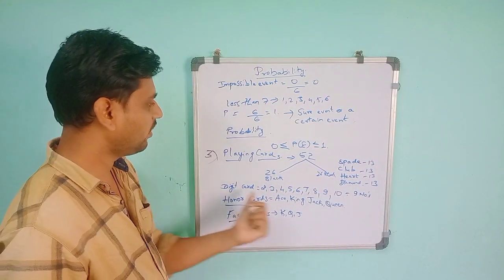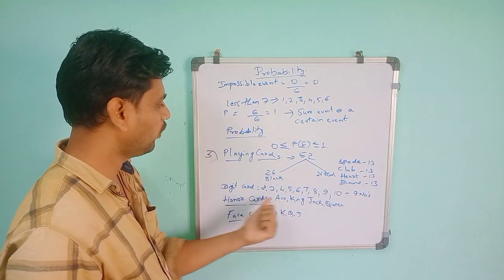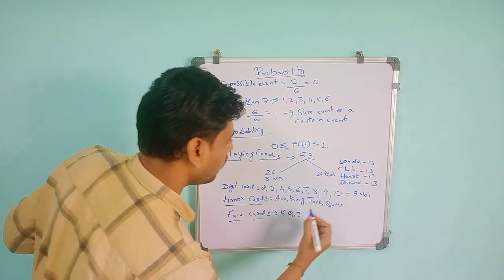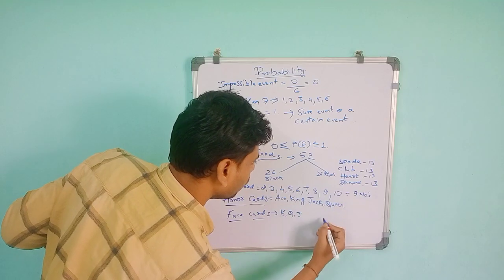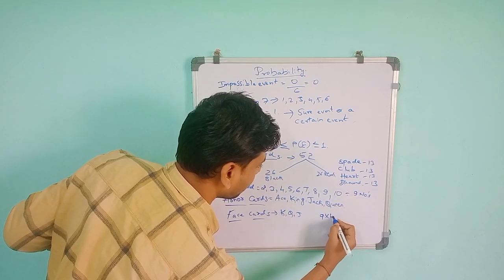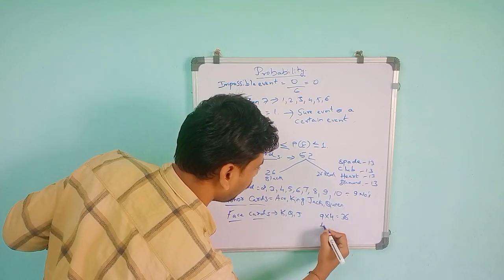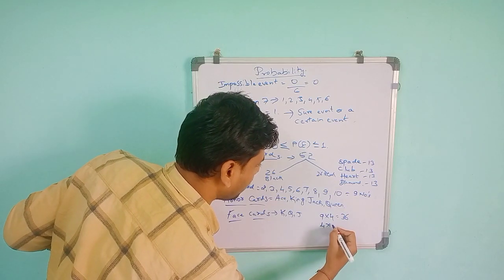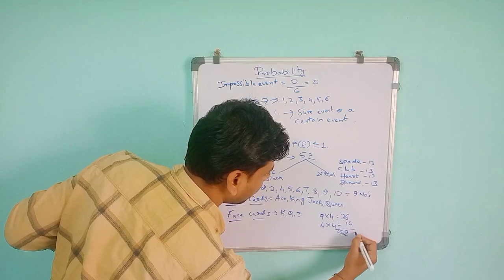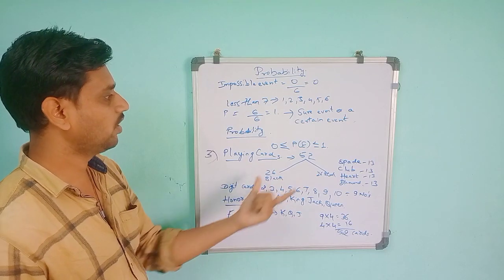Then you will get the digit cards. It starts from 2 to 10, 9 numbers, and 4 involved means ace, king, jack and queen. So totally, if you take this one, 9 numbers are there, 4 suits are there, 2 red and 2 black. So 36. And the honor cards, the remaining 4 into, so 2 black and 2 red, so 4 into 4, 16. So total is 52 cards. So this is regarding the cards. Total is 52.